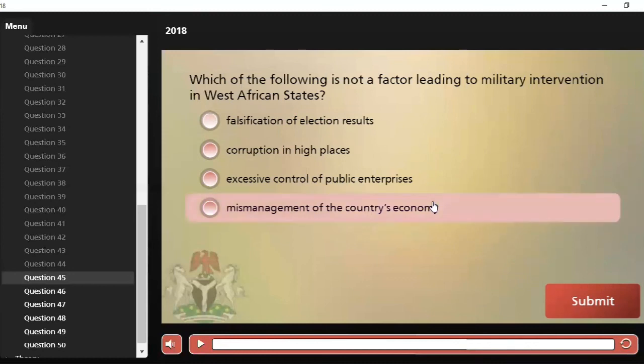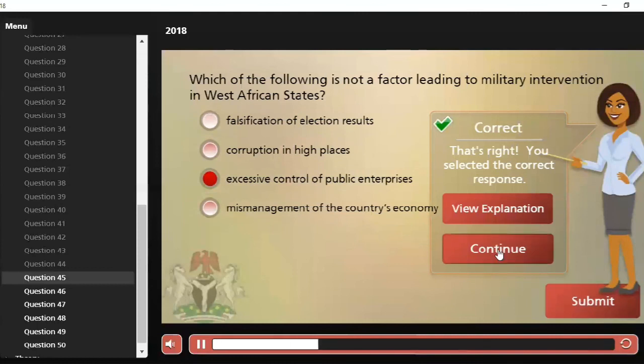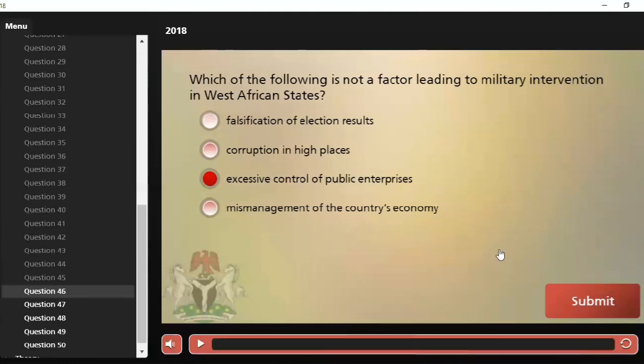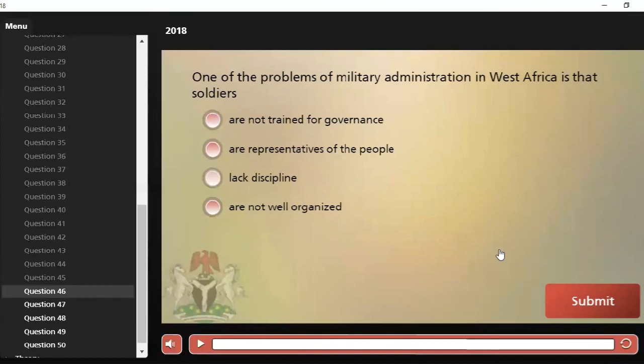Which of these is not that factor? And our correct answer is option C, excessive control of public enterprises. For the government can do that, and it's not a major reason for the military to intervene in the economy. Let's move on to the next question.